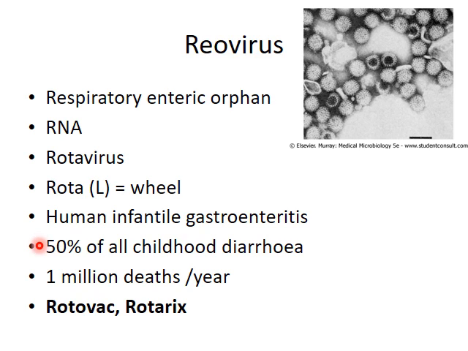50% of all the childhood diarrhea are caused by rotavirus. And epidemiologically, 1 million deaths are reported per year because of rotavirus. And these deaths are majorly reported from Southern Asia and Sub-Saharan Africa. Also, there are 2 live attenuated vaccines available for rotavirus, Rotovac as well as Rotarix.